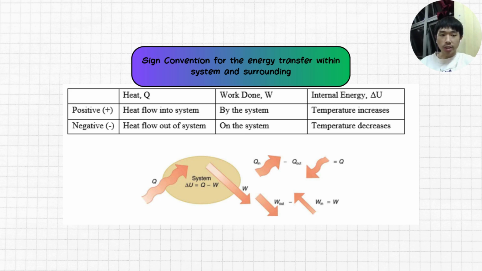Heat and work are vector quantities, and thus consideration of magnitude and direction is important in doing calculations. A generally accepted sign convention for heat and work interaction is that heat transfer to a system and work done by the system are positive, whereas heat transfer from a system and work done on a system are negative.